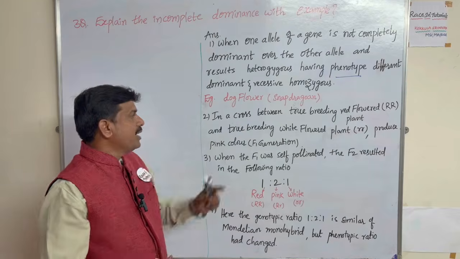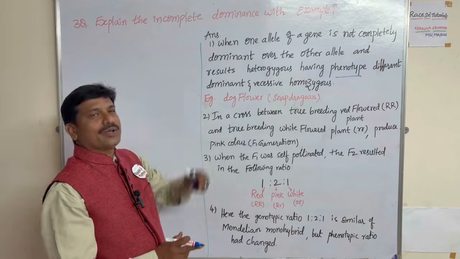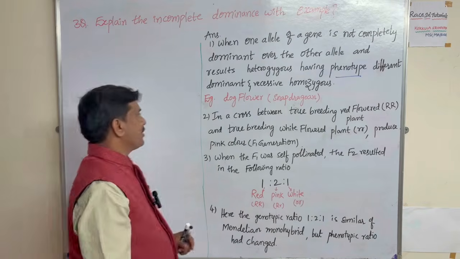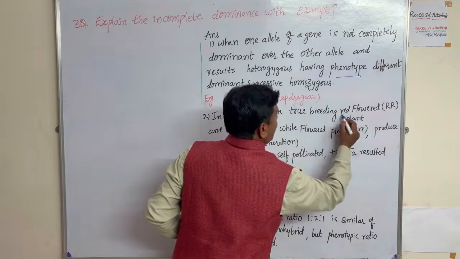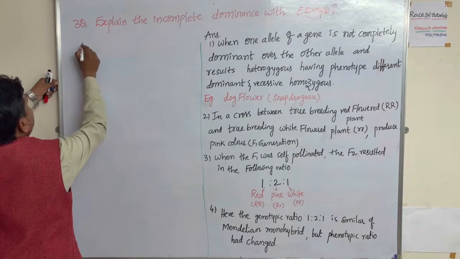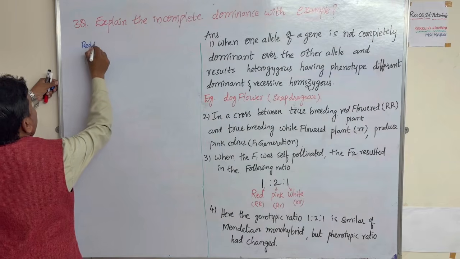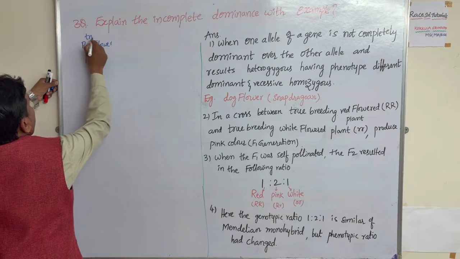If you catch the second point and the third point, this will come automatically. Let's start. Here, in a cross between two plants, one has red flowers, and that is true breeding. And one more has white flowers, and that is also true breeding.